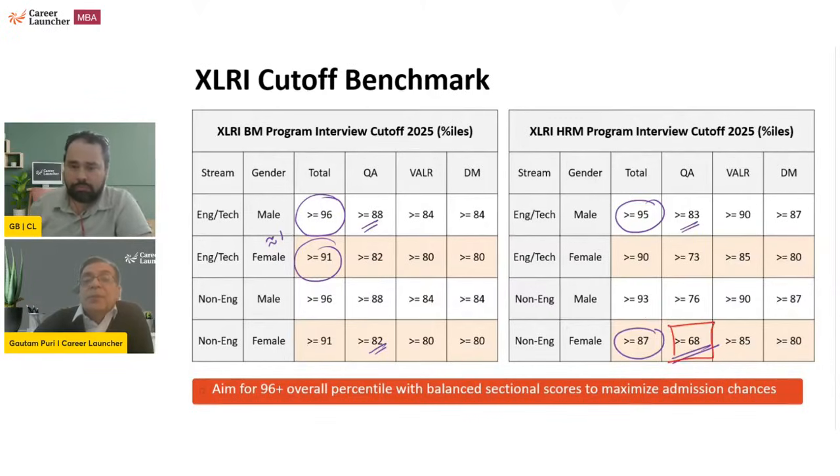Okay. Similarly, if you look at the others also, QA is low out here. Okay, and the reverse is the case for verbal. Verbal for HRM, the verbal scores are typically higher. The requirement is higher as compared to BM.